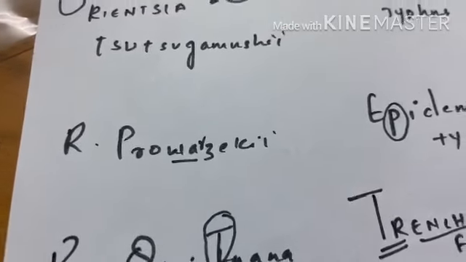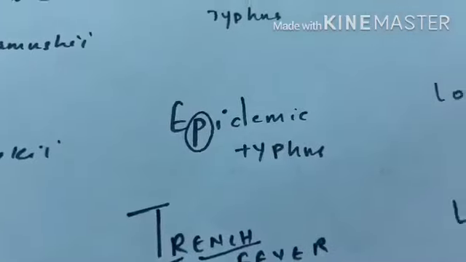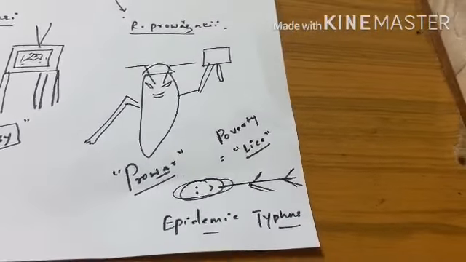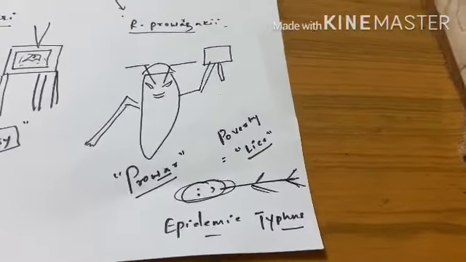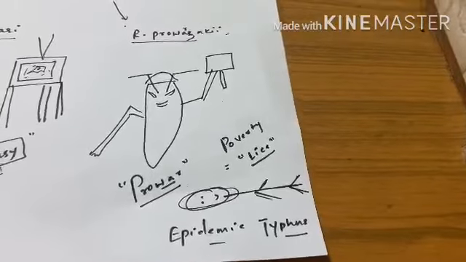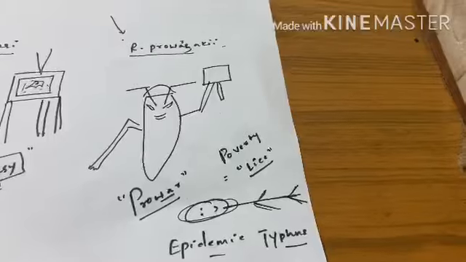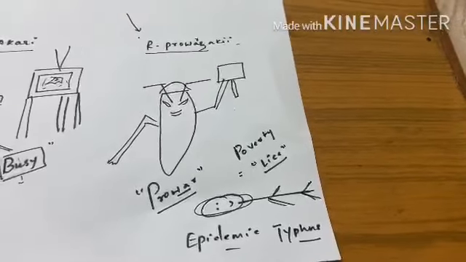Next, coming to Rickettsia prowazekii. It causes epidemic typhus through louse. To remember this, just draw this diagram. We call him pro-war. So if war comes, poverty comes. If poverty increases, there is an increase in lice. And it causes epidemic typhus.